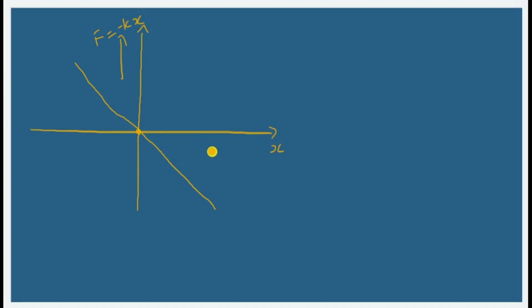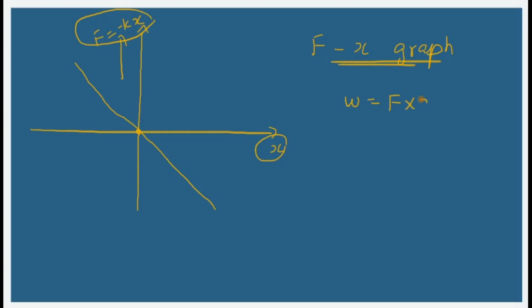Along the x-axis, we have the displacement of the object. So it's going to be a force distance graph. From a force distance graph, if I want to find the work done, the formula is force into displacement.